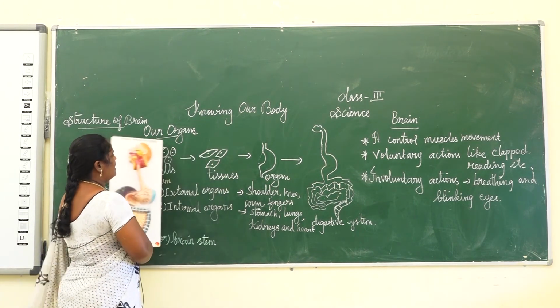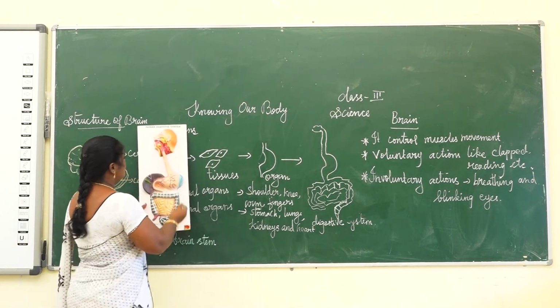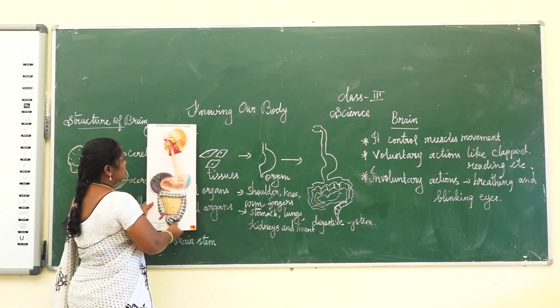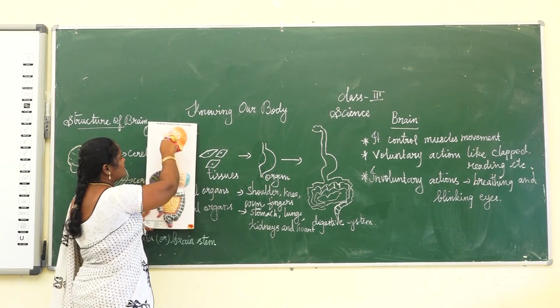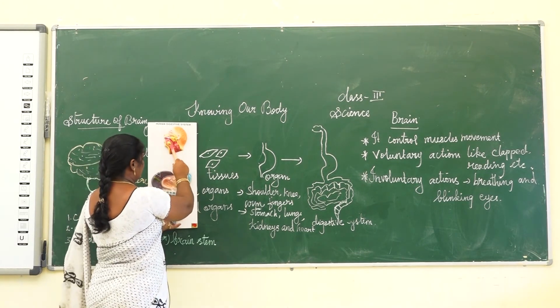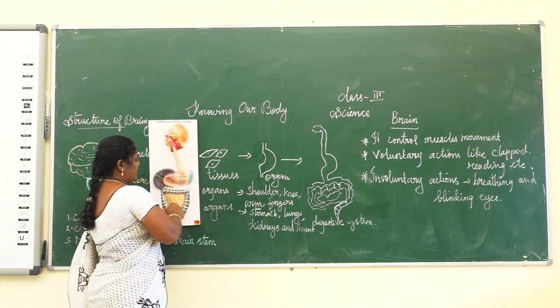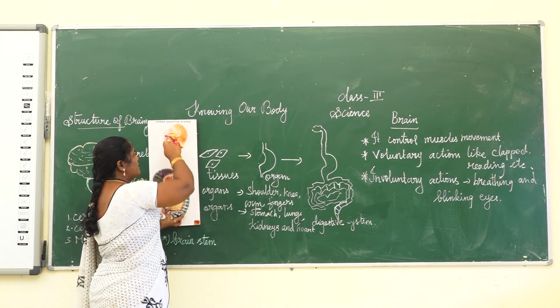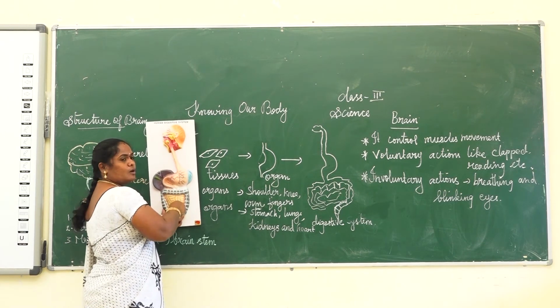For example, our digestive system. See here, this is our digestive system. Our mouth is one organ, our food pipe is one organ, our stomach is one organ, the intestine is one organ, and then our anus is also an organ. So these organs join together and form an organ system.